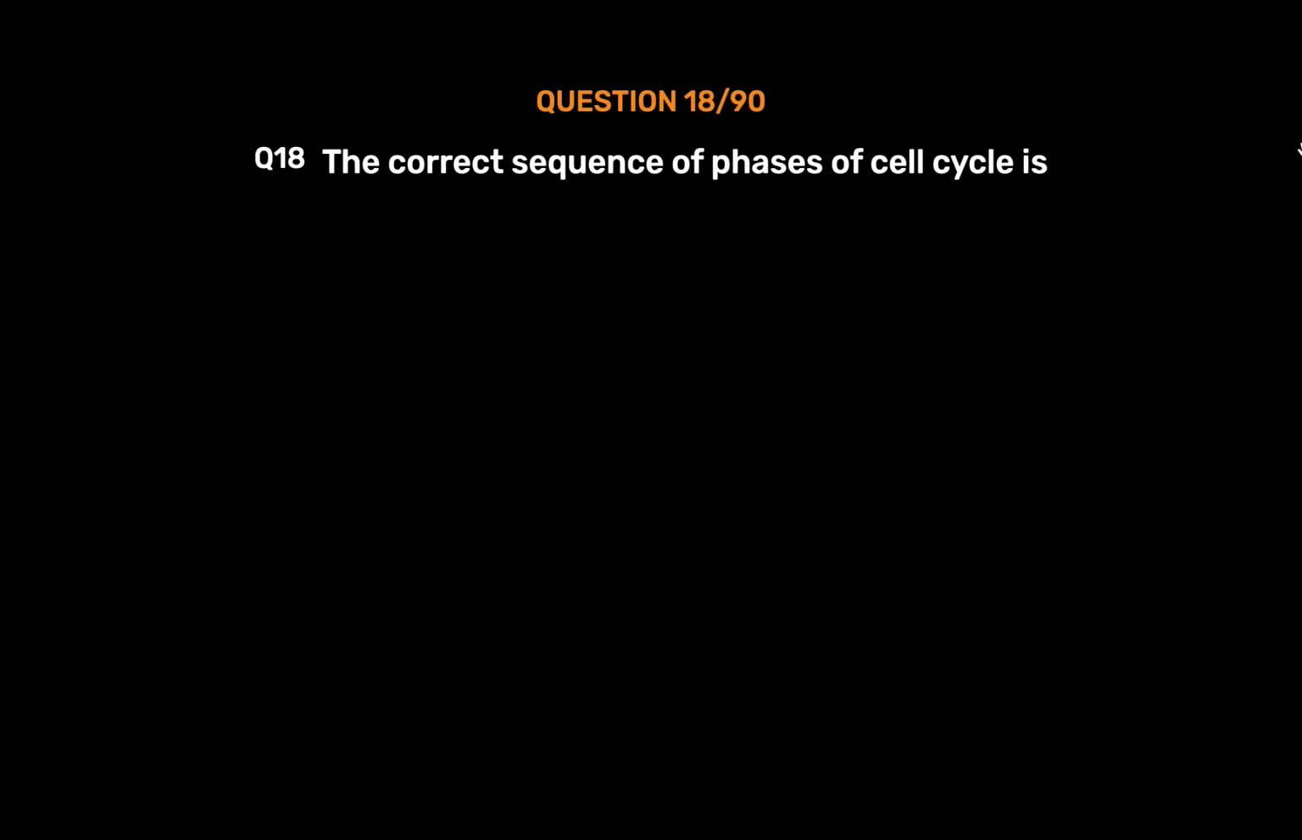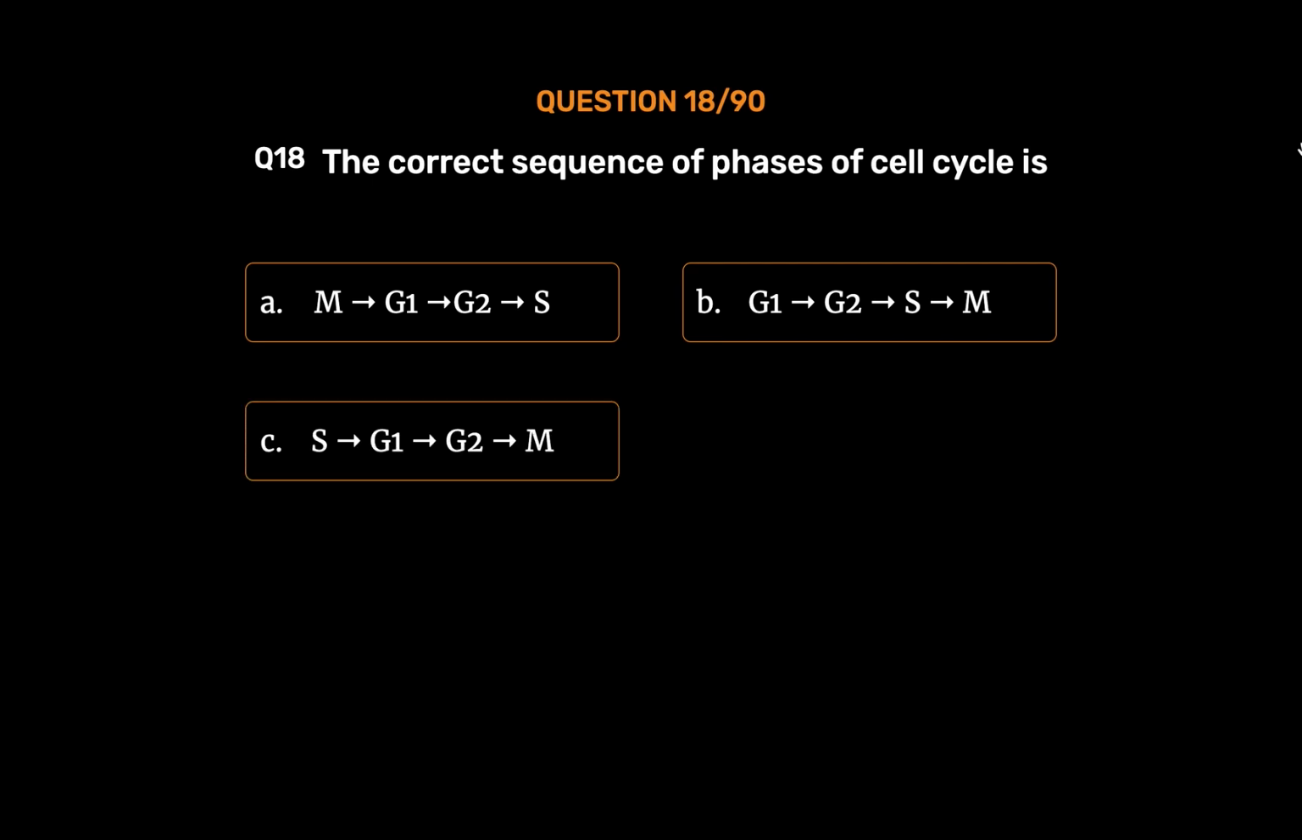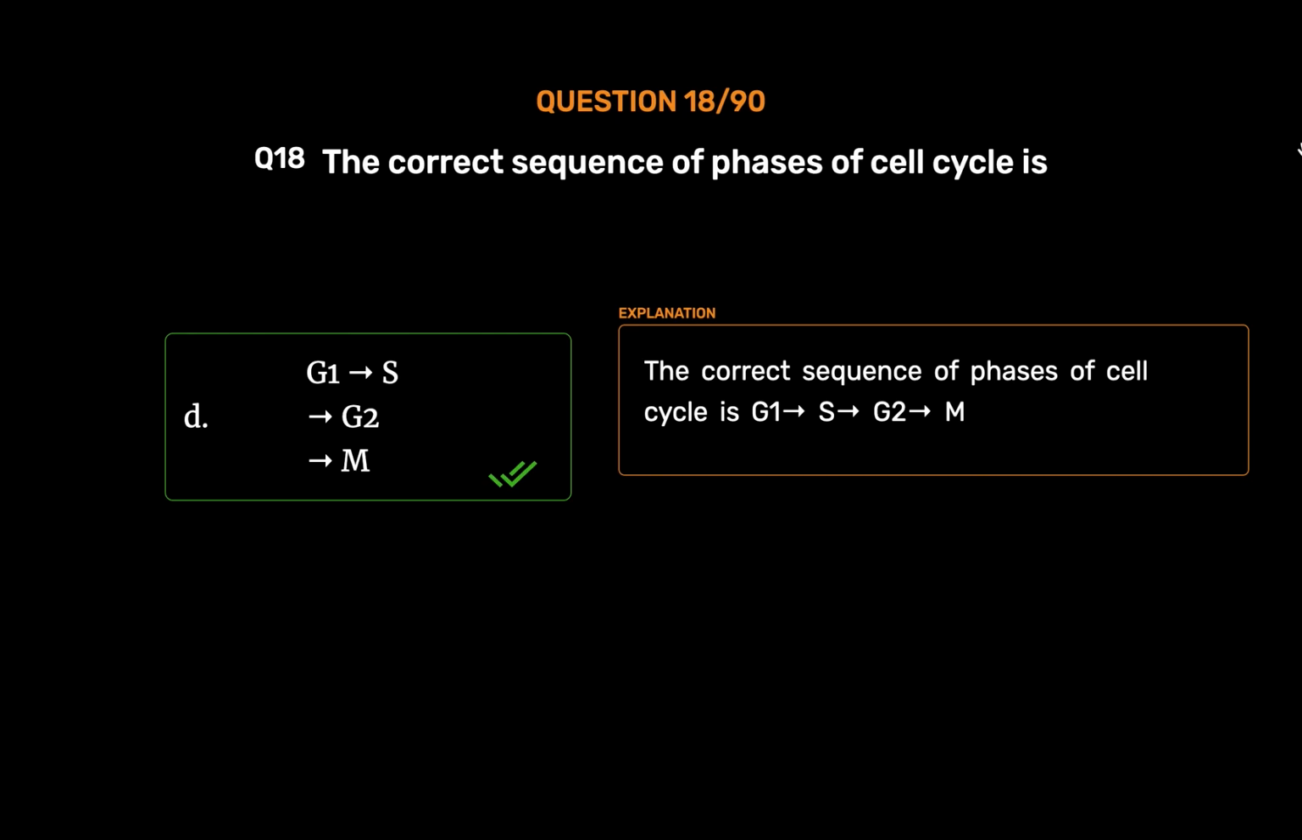Question number 18. The correct sequence of phases of cell cycle is option A. M G1 G2 S. Option B. G1 G2 S M. Option C. S G1 G2 M. Option D. G1 S G2 M. The correct answer is option D. G1 S G2 M. The correct sequence of phases of cell cycle is G1 S G2 M.